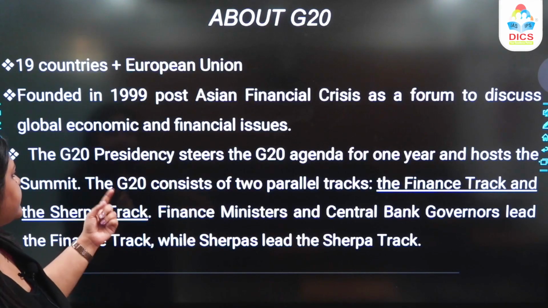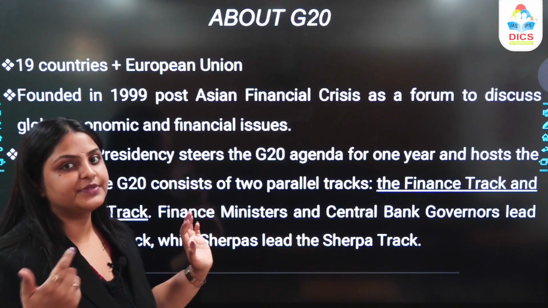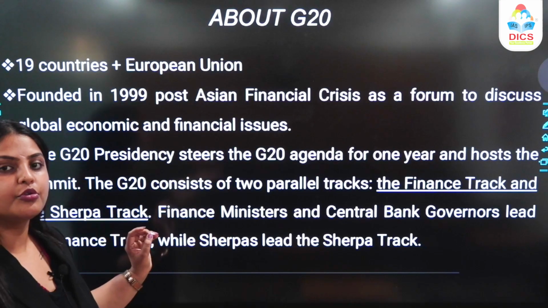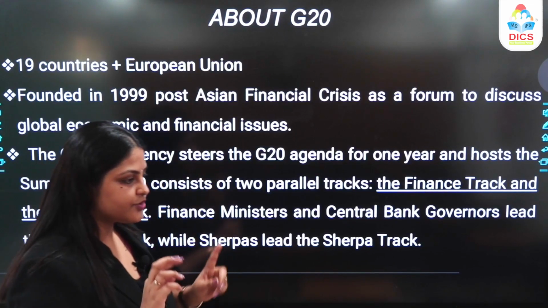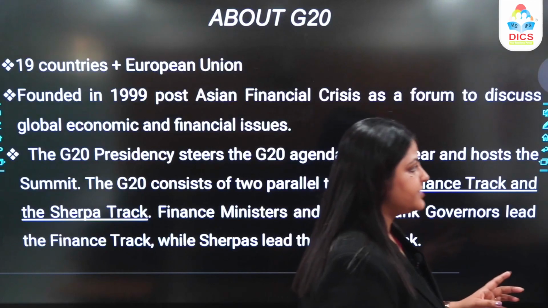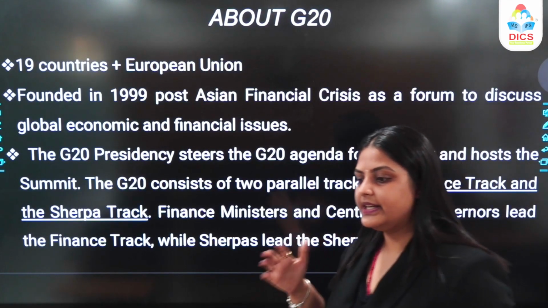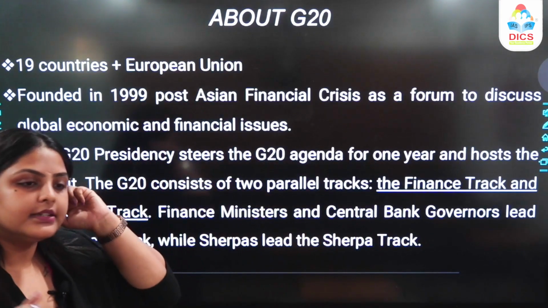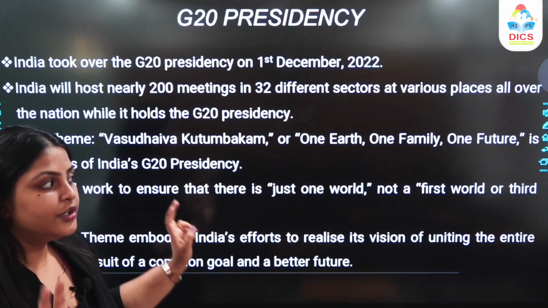The G20 presidency will also host the summit, the G20 summit. Now the G20 will consist of two parallel tracks. One will be the finance track and the other will be the Sherpa track. The Sherpa track will be led by the Sherpas, and the finance track, the other track, will be led by the finance ministers and the central bank governors. So you basically have two tracks.